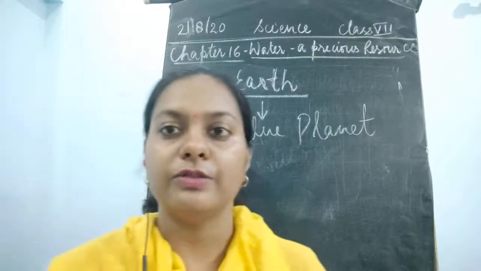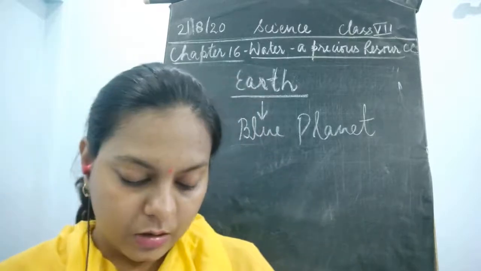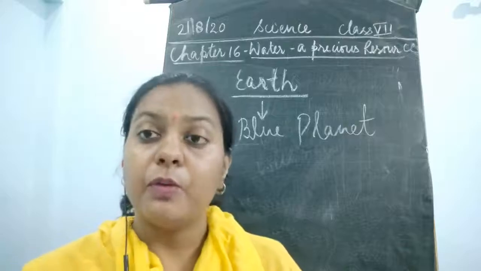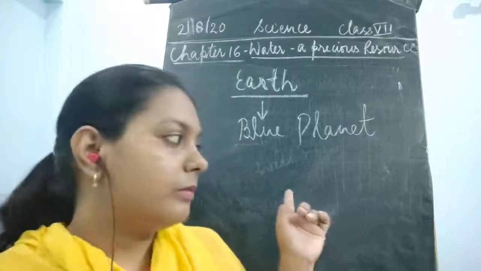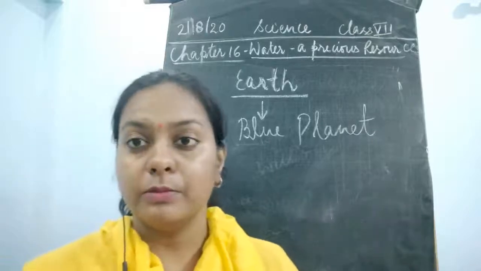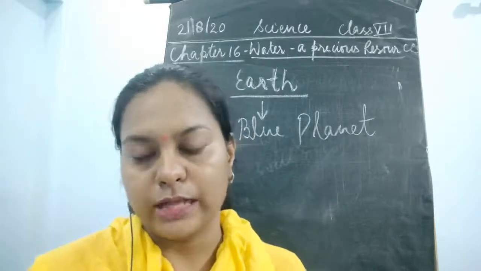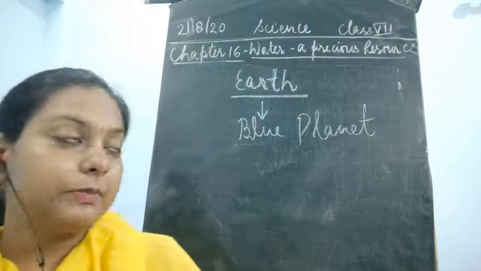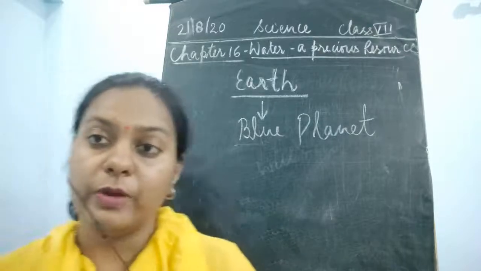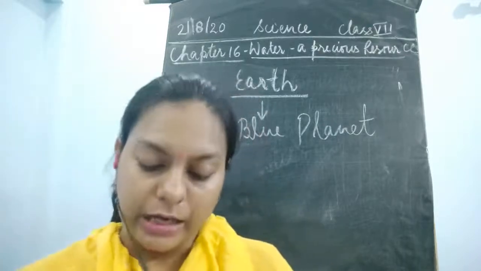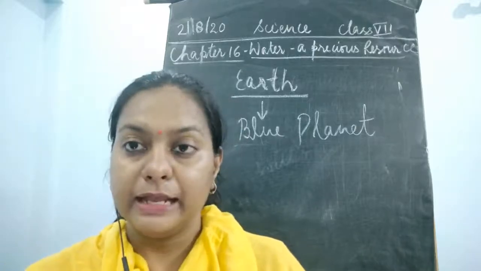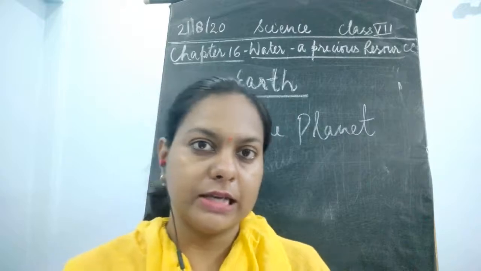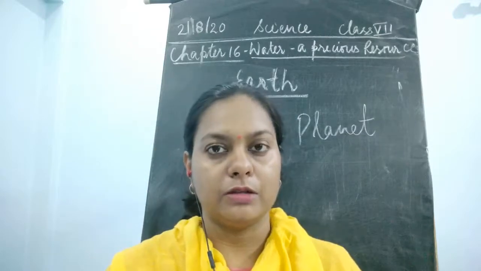Or if you see the map of the world, you would see that blue color is the most spread color over the globe. Now, why does this appear blue? Because the portion where blue color is shown is the part of the earth which is covered with water.